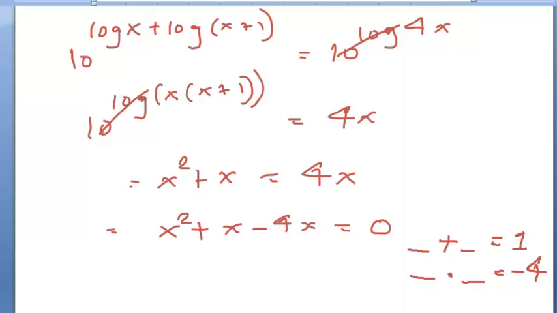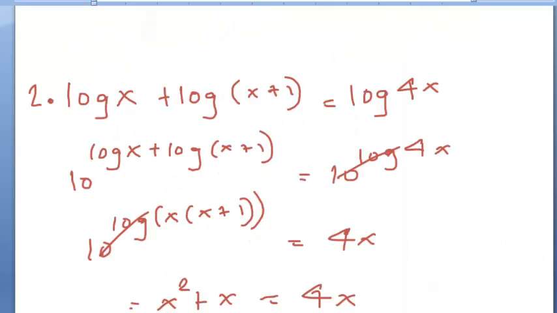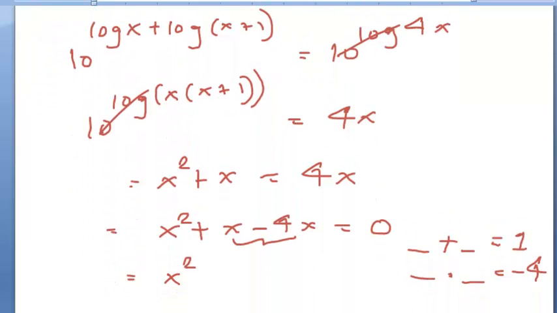As first we need to simplify this. Okay, my bad. x squared minus 3x equals 0. Oh, that's pretty easy.